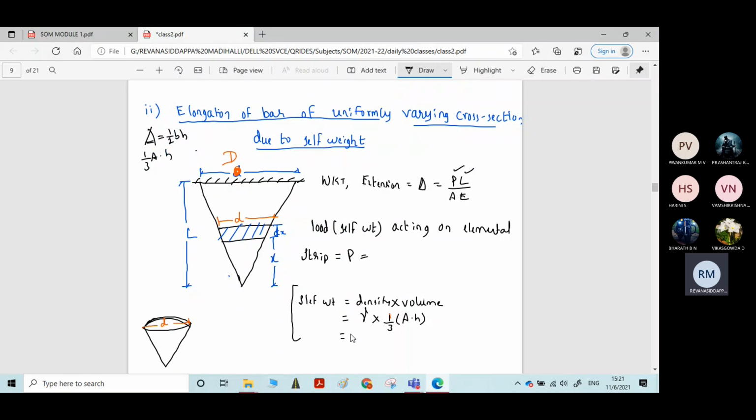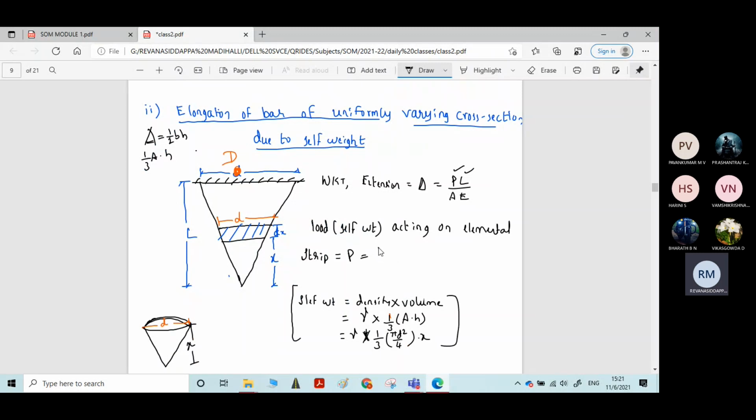Therefore, gamma into one third, and the area of the base is pi d square by 4, into, here H is nothing but x. Understood, students? This step is very important.